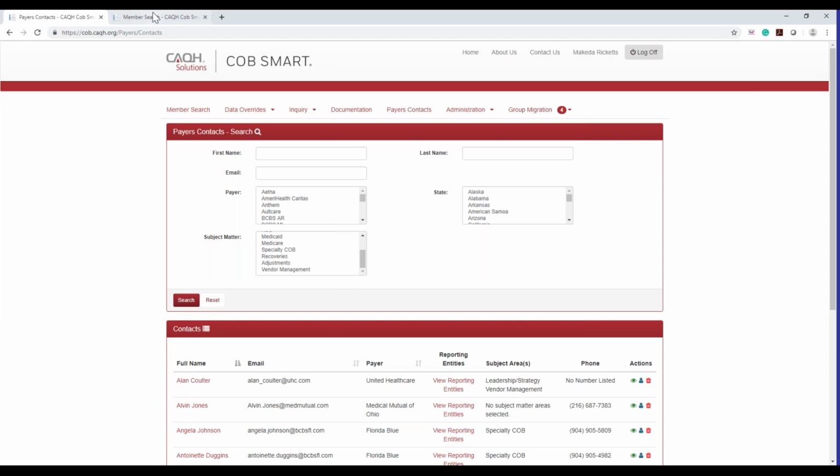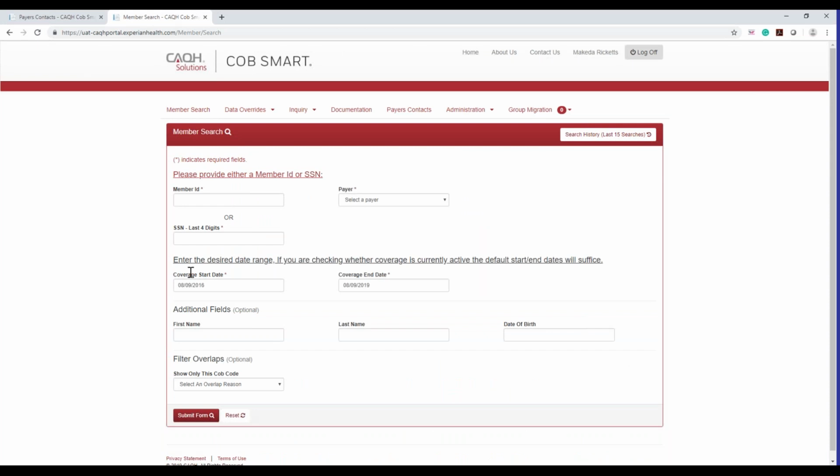Okay, so now I'm going to go to the UAT version, our test site, to go ahead and go through how you can upload a document. So I just want to start by saying that this feature is completely optional. It's voluntary. Attaching a document to a record is not necessary or needed. It's just something that we did to give you guys an option to add further clarification on a record when you need to. So no one has to do this. It's nothing that has to be done.